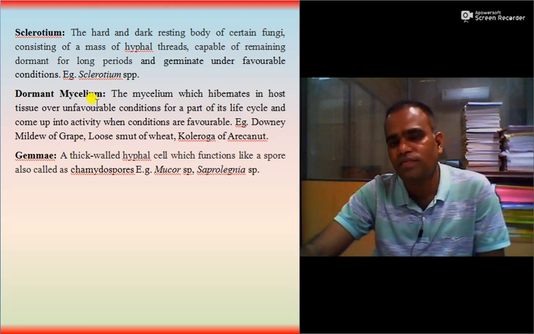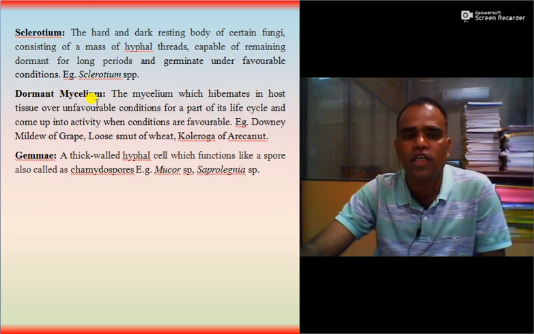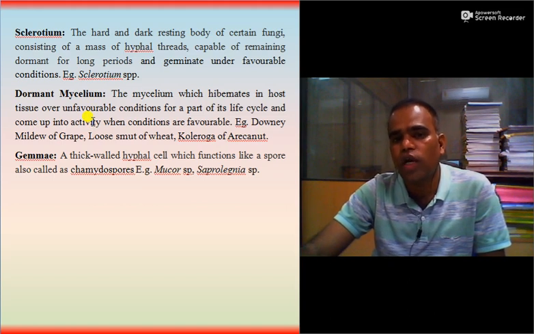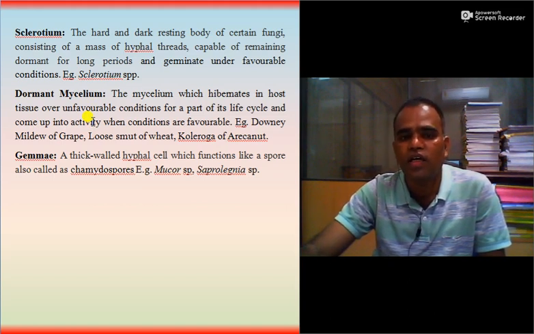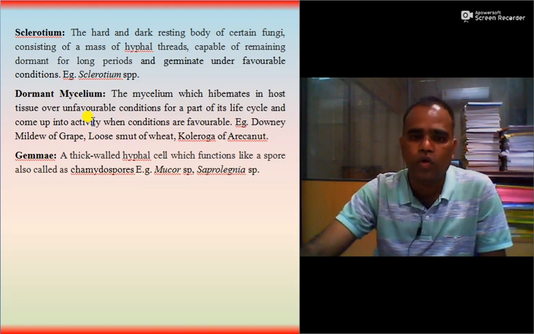Then dormant mycelia. The mycelia that hibernate in host tissue or under unfavorable conditions for a part of the life cycle and come into activity when conditions are favorable. Such mycelium is called dormant mycelium. A number of fungi produce such types of mycelia as a perpetuating stage. For example, downy mildew of grape, loose smut of wheat, Koleroga of areca.